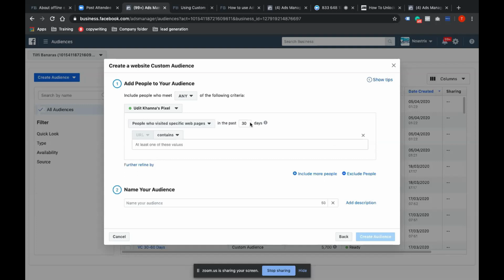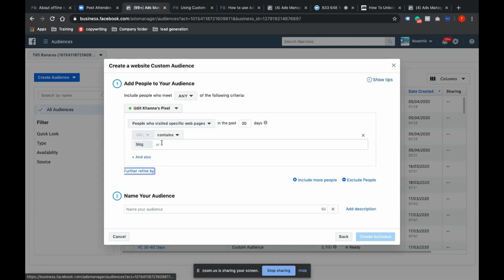Now the interesting part is people who visited a specific web page. Where could we use this? If I have a blog category, for instance, I can make a blog audience, where whosoever has visited my blog, I can easily target them.